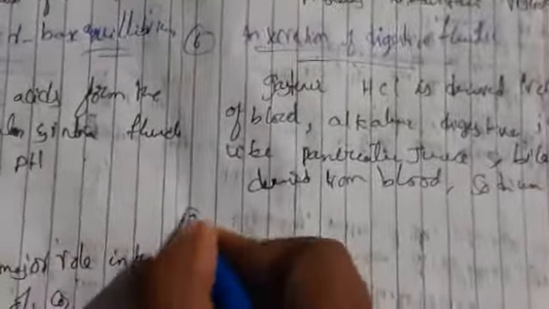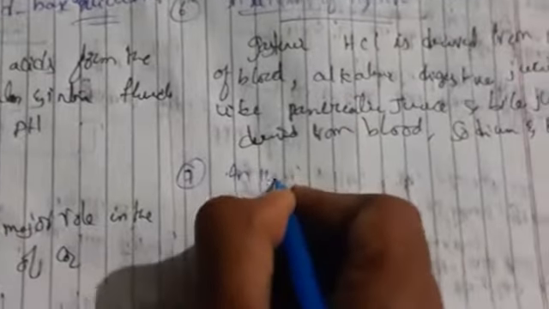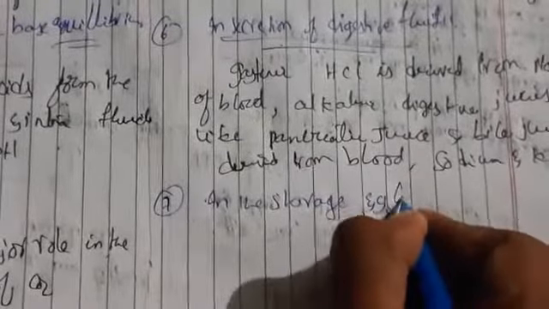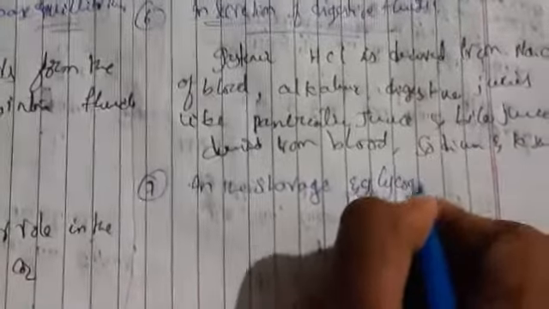Next we have the last one, that is storage and glycogen. Potassium is highly required for our cell growth and also for repair.